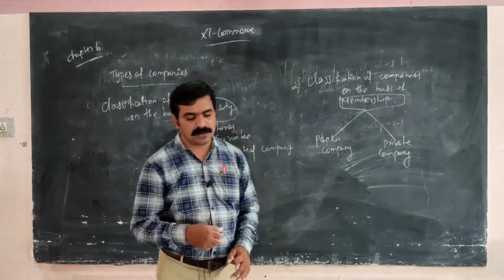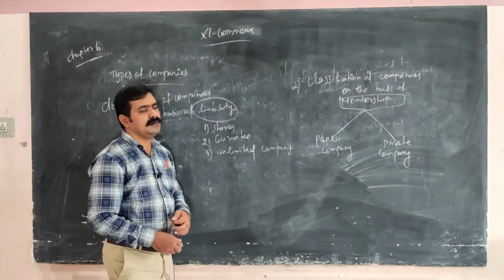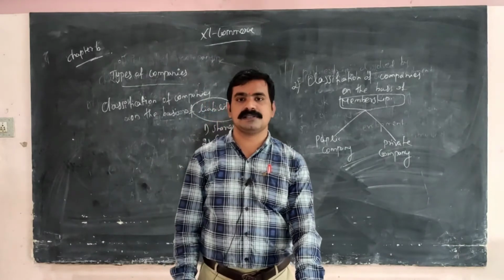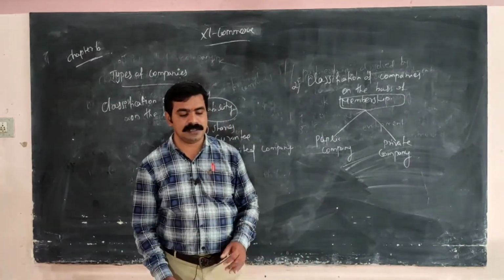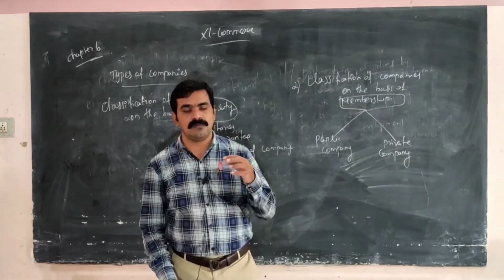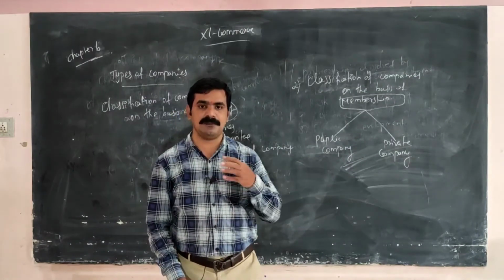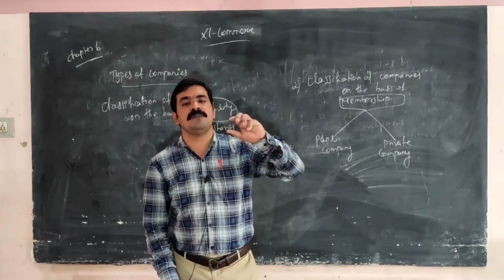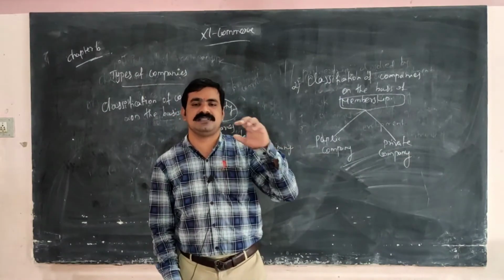Unlimited companies: the liability of members is unlimited, and they follow the rules and regulations of the company. The member paid so much into the business.